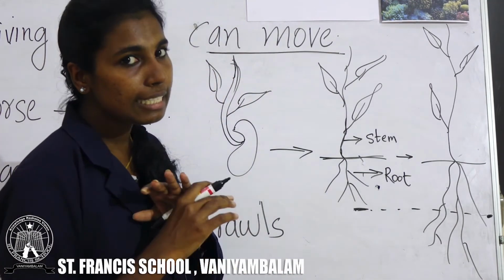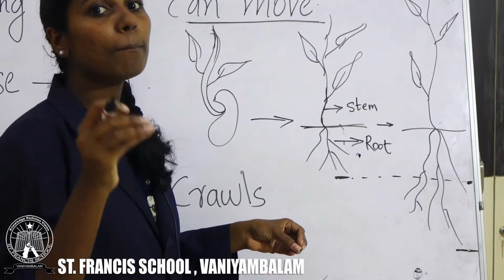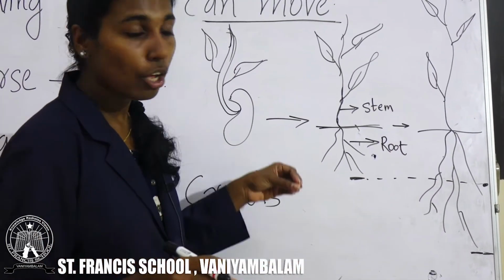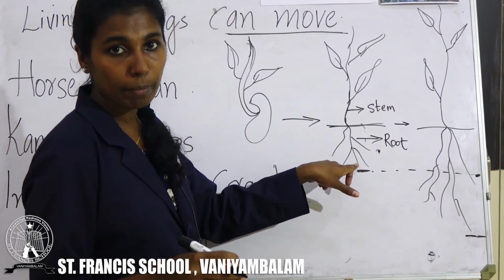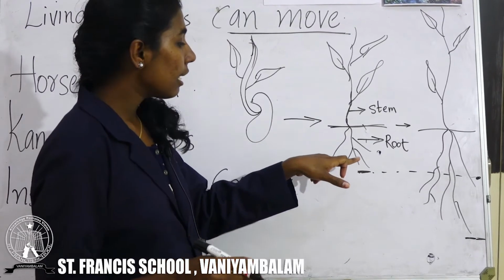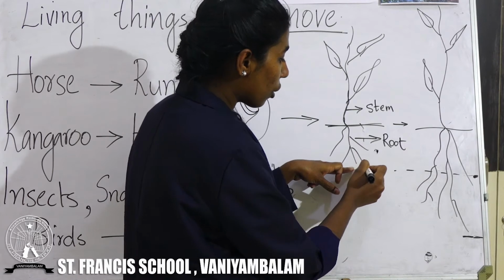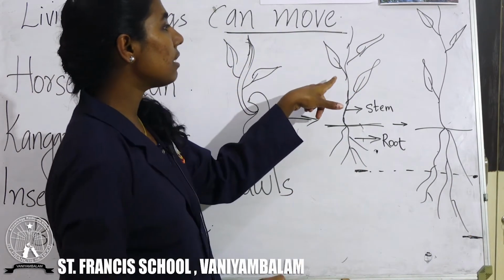So, plants cannot move from one place to another, but different parts of the plant can move from one place to another. For example, this is a plant and this is the root of the plant, one of the parts of a plant. This root from here, it grows or it moves to here. Clear? Then what about the stem?